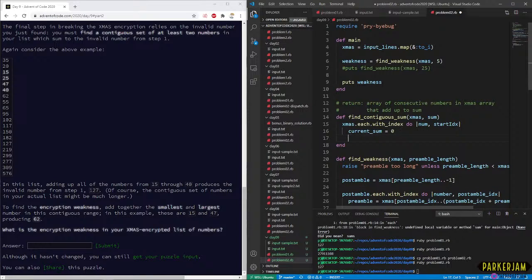And now we just do Xmas. I think here the first start index is going to be 0. Let's do start idx plus 1. And so we're just doing a slice of Xmas from the current index until the end.